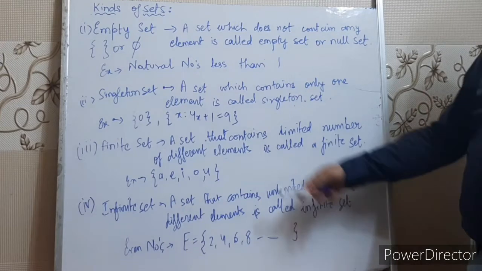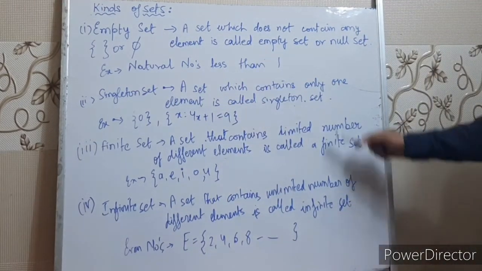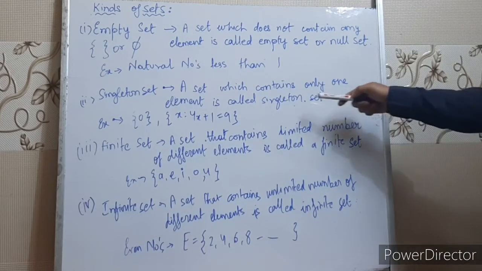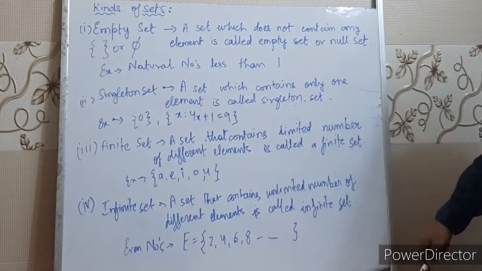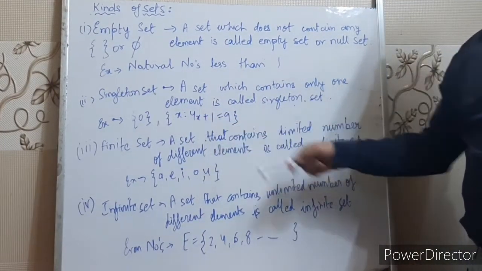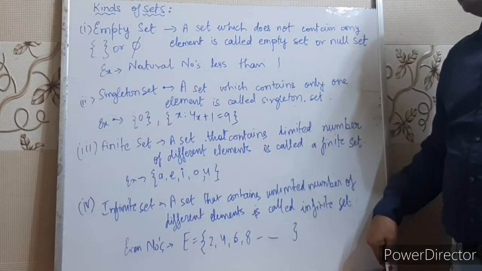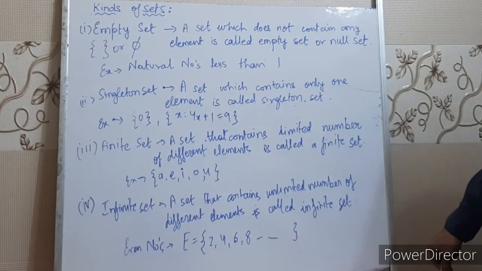Next is singleton set. What is singleton set? A set which contains only one element is called singleton set. For example, see this set has only one element which is 0. This is singleton set. If you solve this, you will get the value of x as 2. So this set has only one element which is 2. Right children? So this is a singleton set.